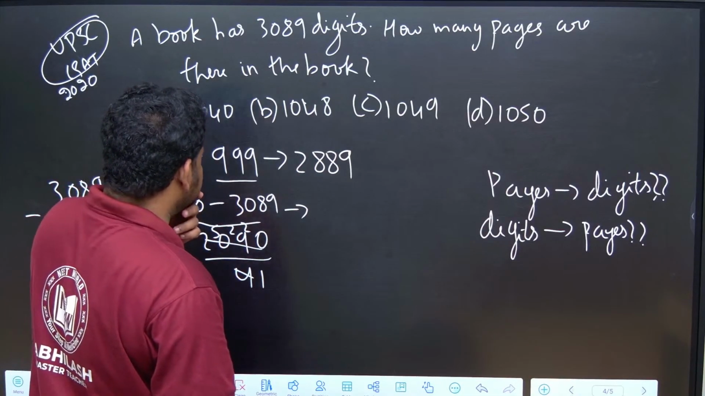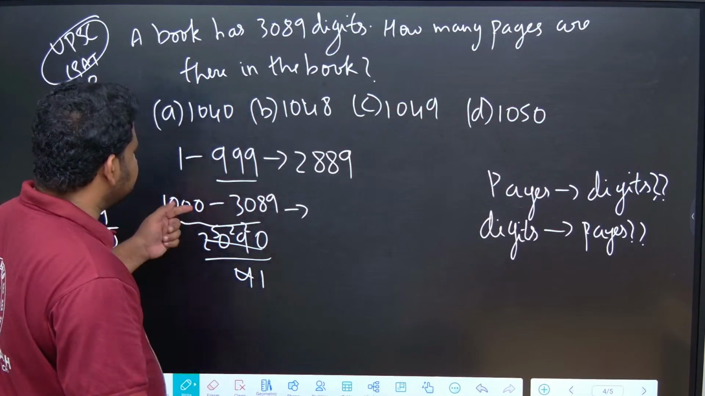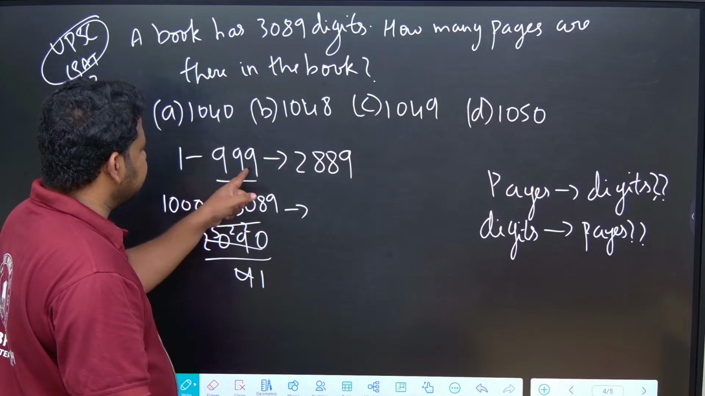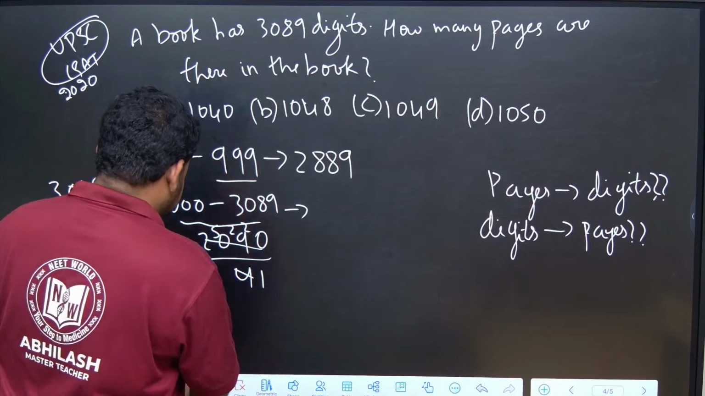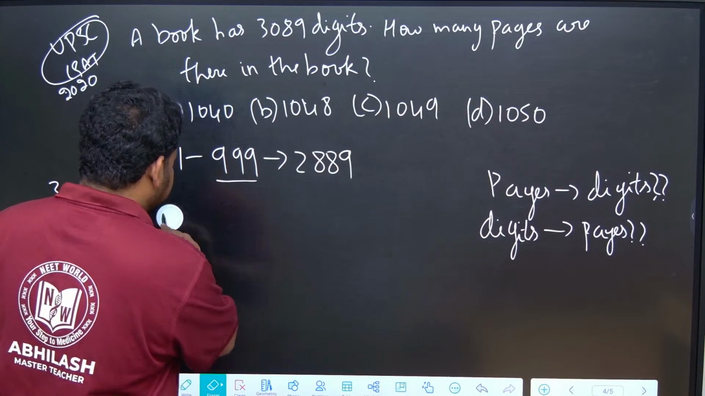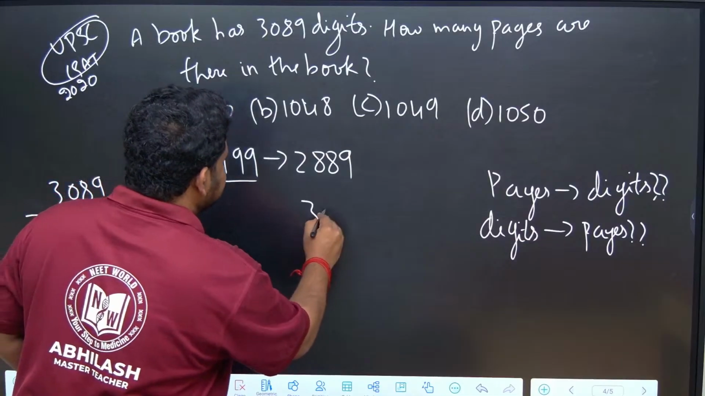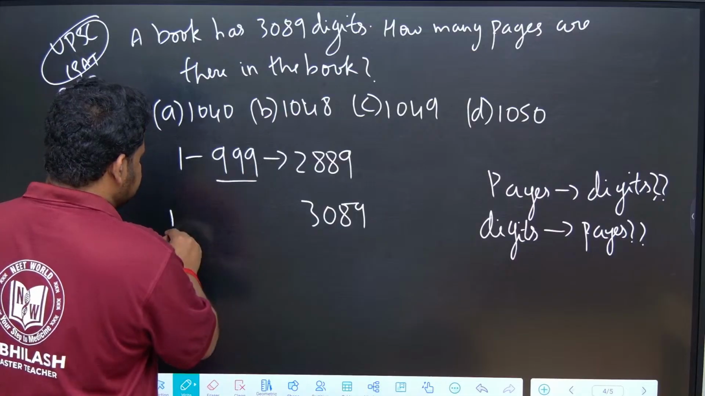So what I should do here, this is turning out to be how much? 1 to 999. Remaining pages are how much? They are telling 3089 digits. Actually, what I should do here is, see here, this is not required actually. They are telling 3089. So after 999, what is the digit that I will get?